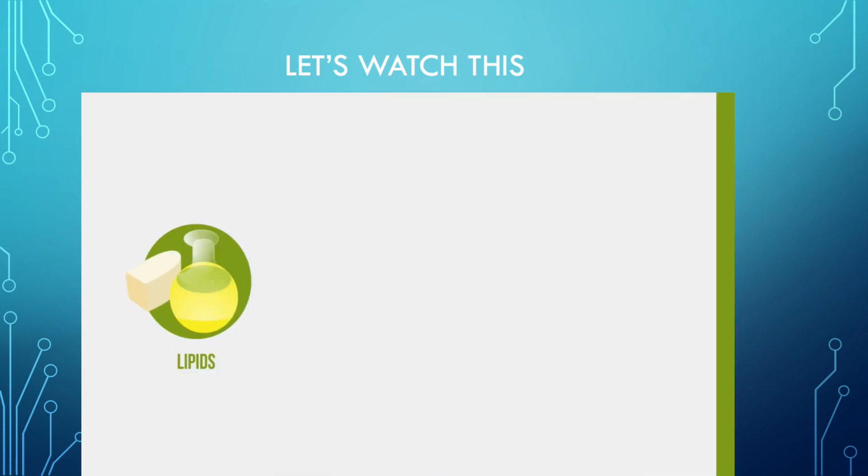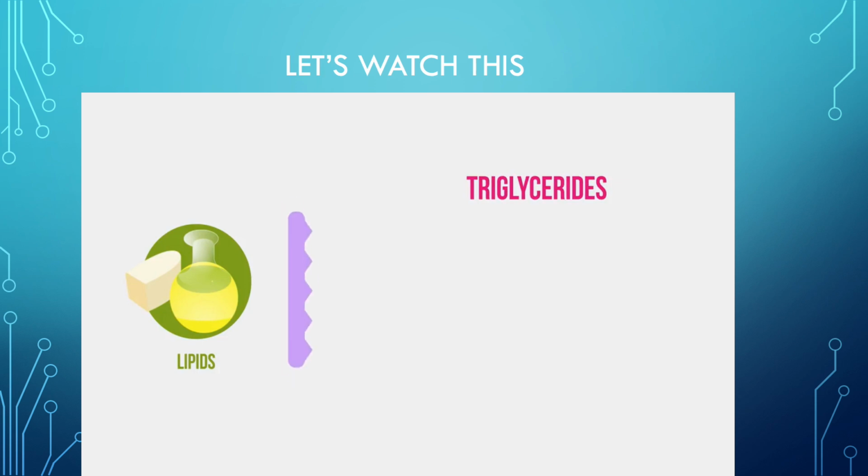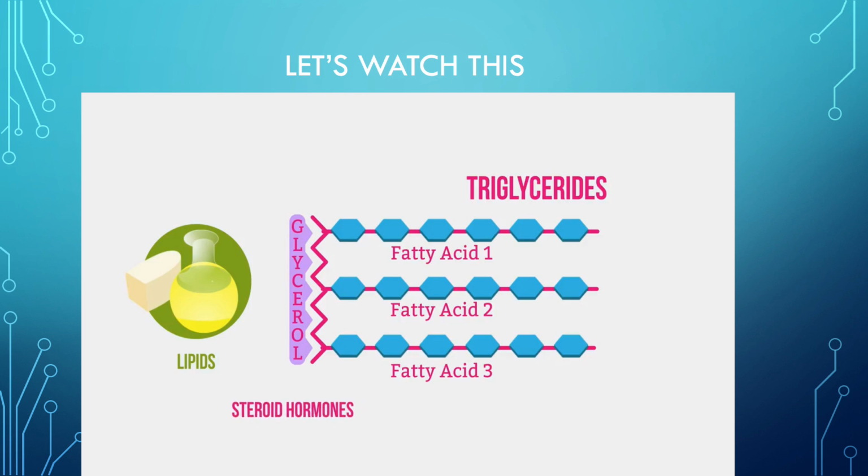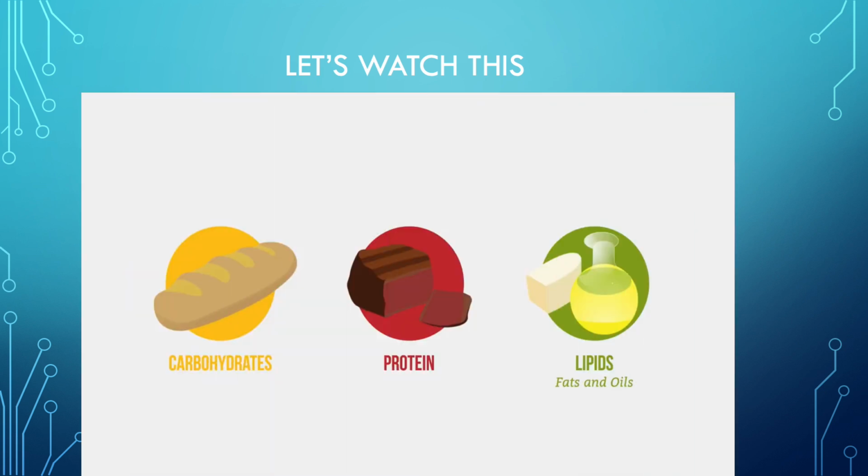So that's proteins and carbohydrates. Let's end with lipids. Many lipids are triglycerides. These have a single glycerol molecule with 3 fatty acid tails attached. Different lipids contain different fatty acids. Triglycerides are a form of dietary fat found in meats, dairy, and cooking oils. The liver also makes triglycerides. They are used by cells and tissue for energy, or otherwise stored as fat. Some examples of lipids are steroid hormones, cholesterol, vitamin A, and vitamin D. So there you have it, the 3 key biological molecules that are essential to living processes: carbohydrates, proteins, and lipids.